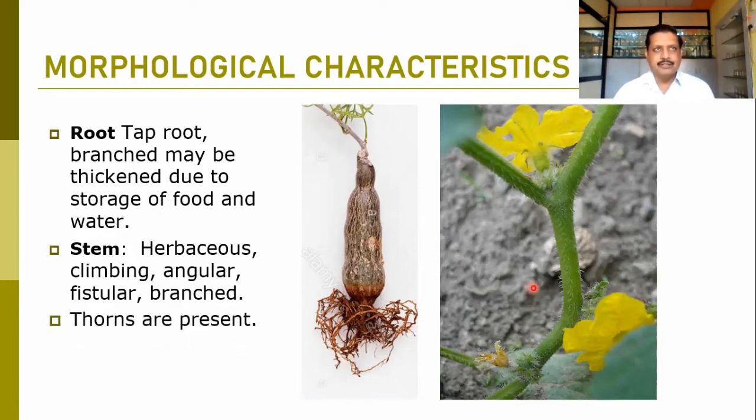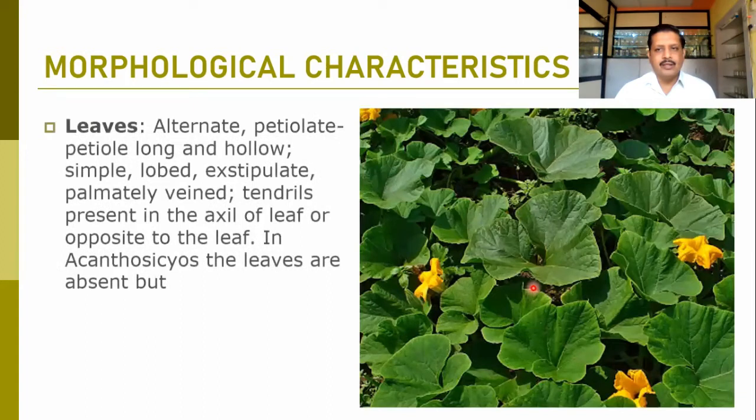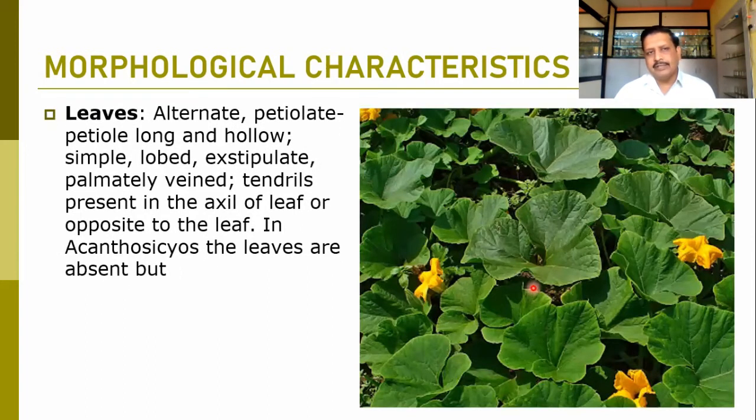This may be converted into thorns in some of the species, so they can also be observed in this family. Leaves are typical. They are alternate, petiolate mostly. Petioles are mostly hollow in the central way, pith is not there, and the petiole is long and hollow. It is simple. Most of the time the leaf has lobed structures.